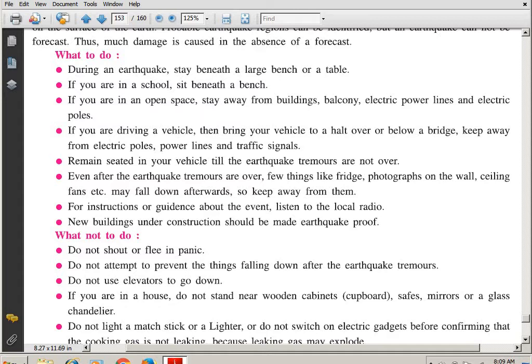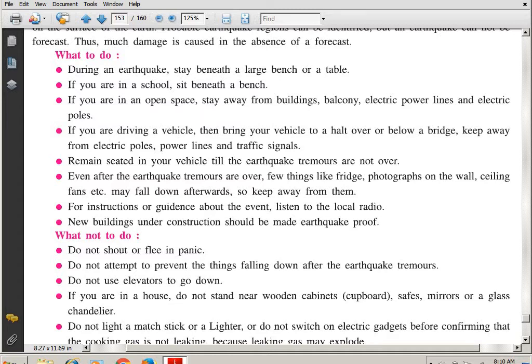If you are in an open space, stay away from buildings, balconies, electric power lines and electric poles. If you have come out of the house and if you are in the open space, then what you have to stay away from? From the buildings, balconies, electric power lines, electric poles and so on, so that it doesn't fall on you and you are not underneath.